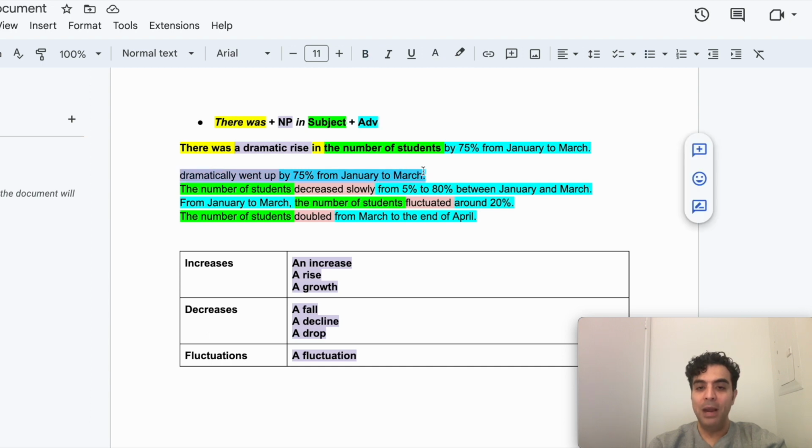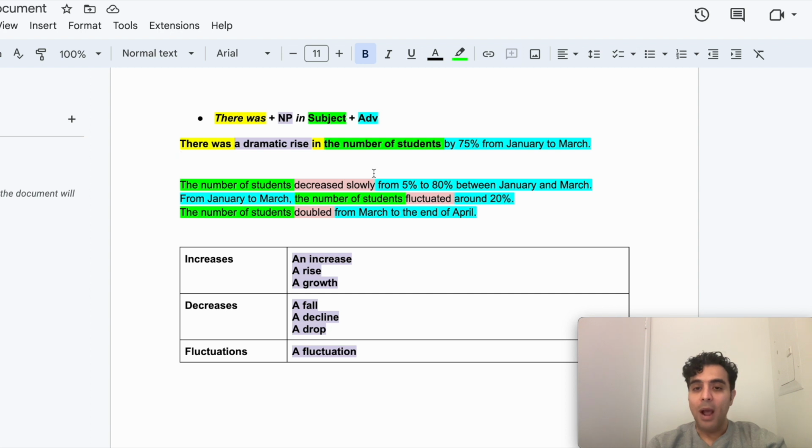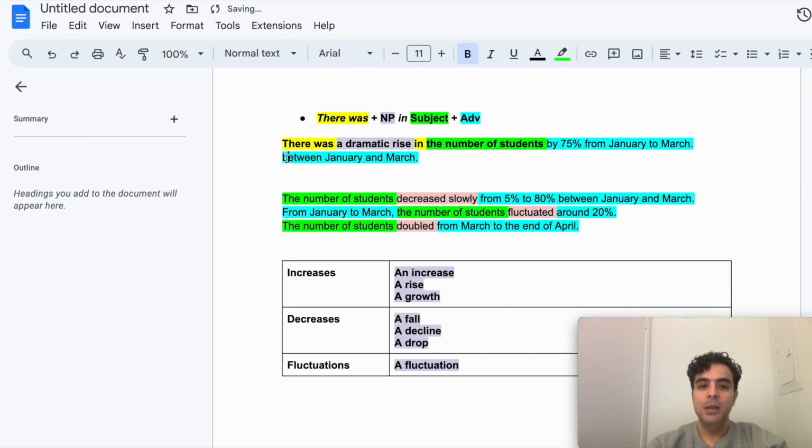Now, bear with me. I'm going to basically rewrite all of these. The second sentence was, the number of students decreased slowly from 5% to 80% between January and March. You know what? I'm feeling adventurous today, so I'm going to create more variety. So what can I do? Well, I'll start with the adverb. My sentence will begin with between January and March.